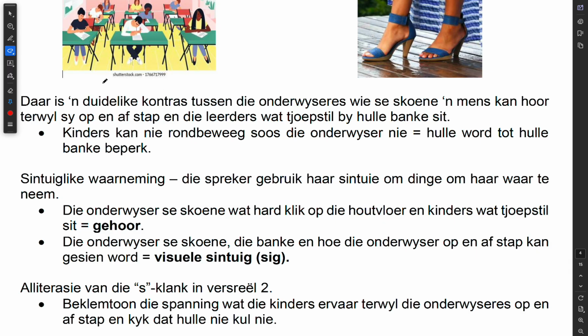Okay, let us have a look at this. It says here, daar is duidelik kontras tussen die onderwyseres, wie se skoene mens kan hoor terwyl sy op en af stap, en die leerders wat troepstil by hulle banke sit. So over here, there is a contrast between the teacher, whose shoes can be heard really loud as she walks up and down, and the learners who sit really quietly at their benches. It says here, kinders kan nie rond beweeg soos die onderwyser nie, hulle word tot hulle banke beperk. So the learners cannot move around just like the teacher. They only need to sit still in their bench.